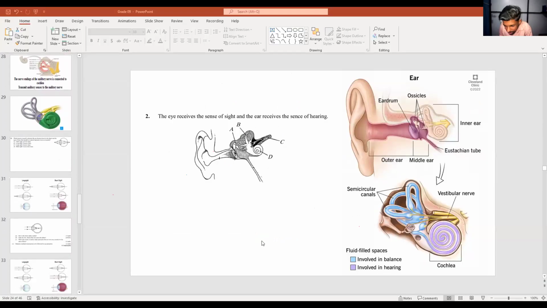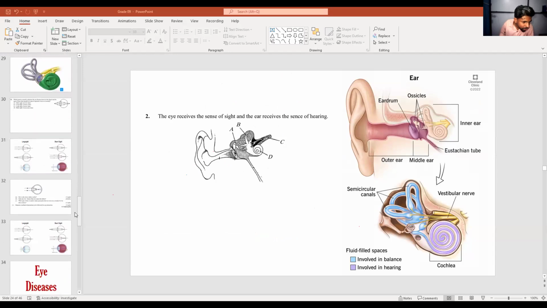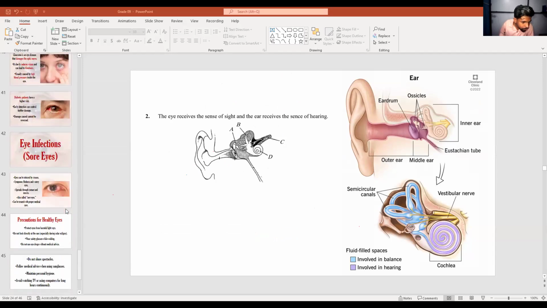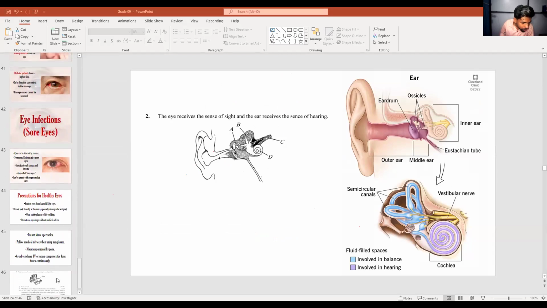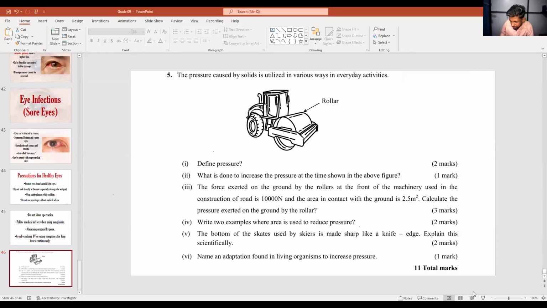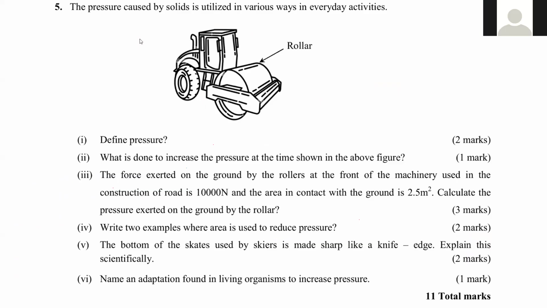Now we'll discuss another question regarding the pressure. Do this question, sir. Which tube that you are asking?